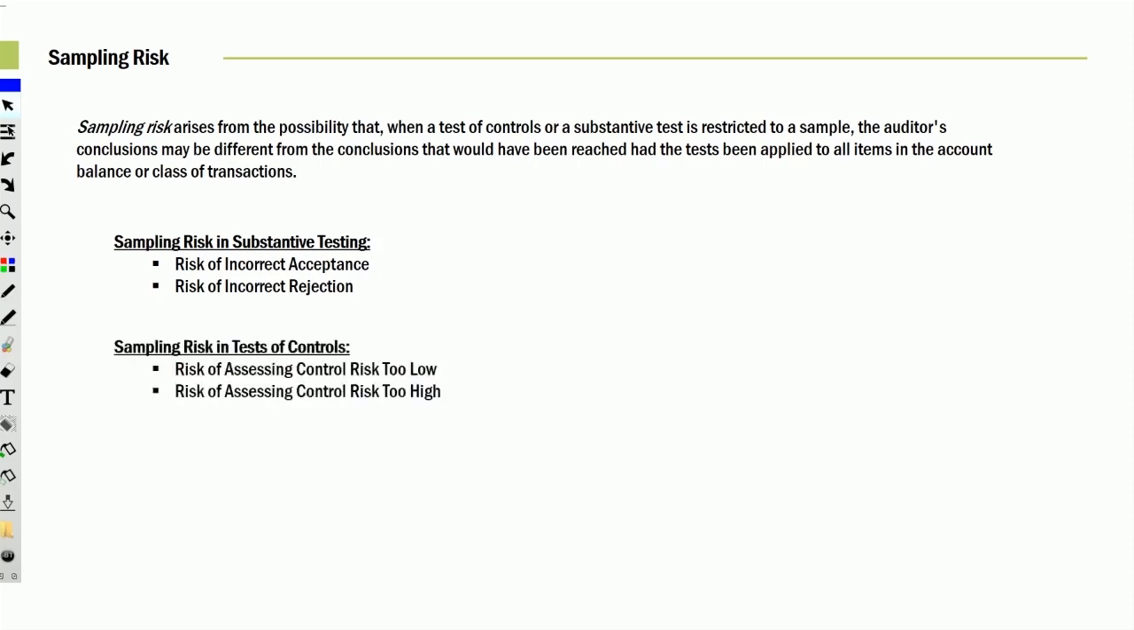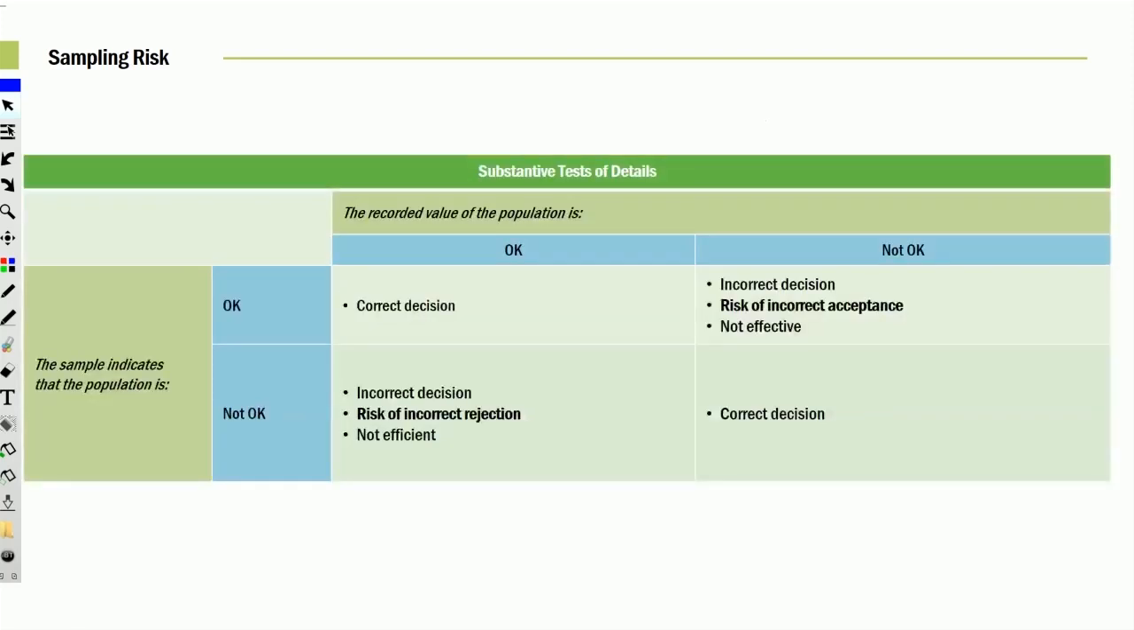Let's move on. There's also testing of control risk. That is, when you did the test, you set control risk too low, you should have done more, or you set it too high, and therefore you're inefficient in your work because you did more work than you needed to. So we're going to take a look at each of those. Let's move on to the next one.